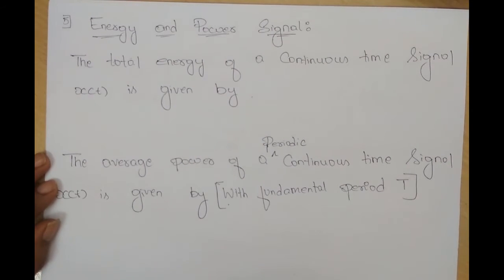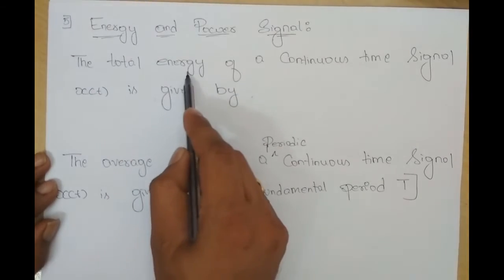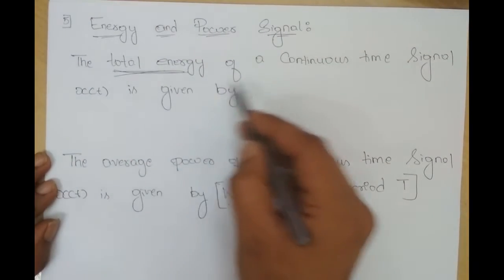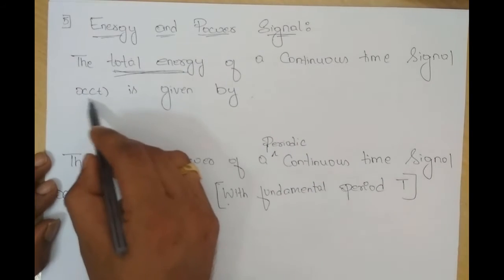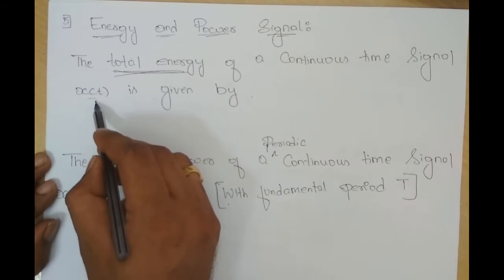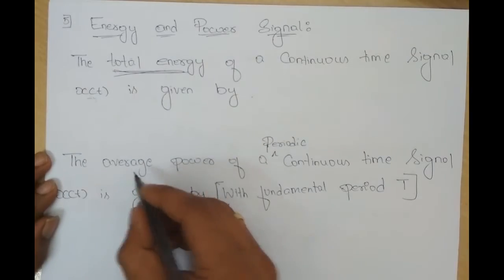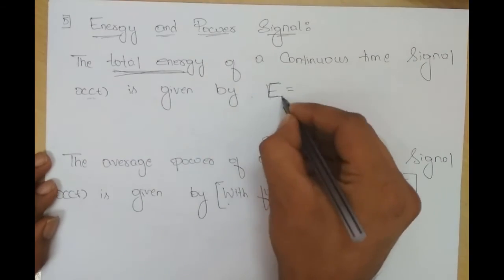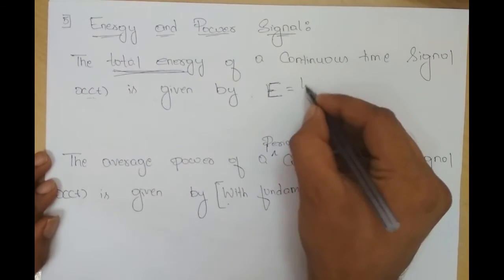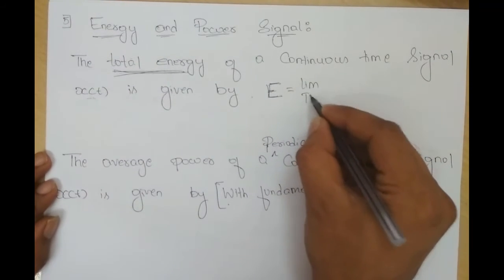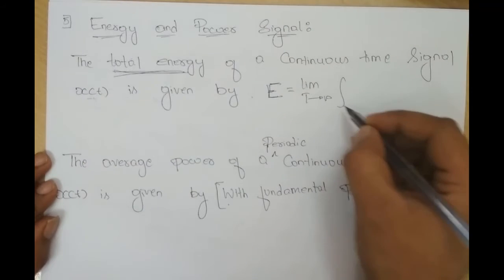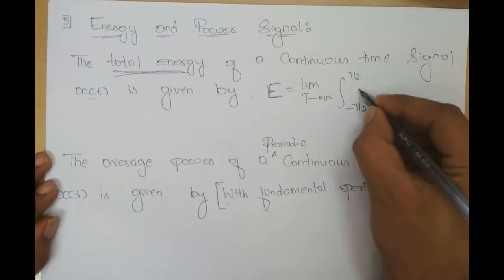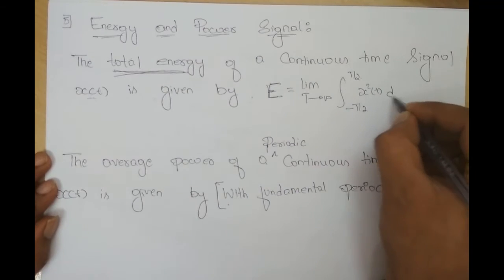Next classification is energy and power signal. When I say energy, it is actually total energy. The total energy of a continuous time signal x of t, where capital E stands for energy, is given by the limit t tends to infinity of the integral from minus t by 2 to t by 2 of x square of t dt.